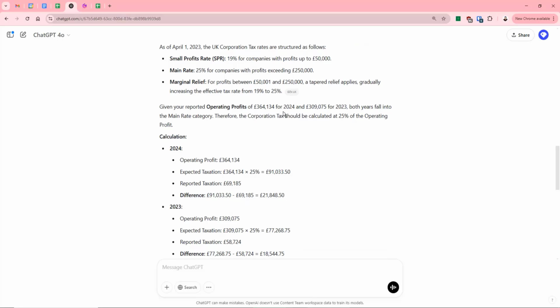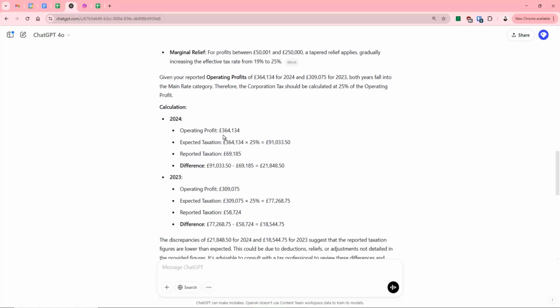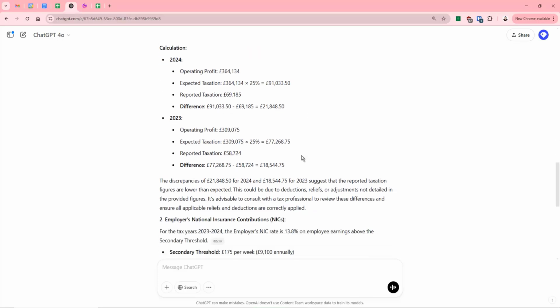So now it's going to take those figures and apply them to our calculations. So we had operating profit of 364,136. Now the expected taxation for that would be £91,033.50, but we actually reported taxation of £69,185, with a huge difference there of £21,848.50 in profit. And the same for 2023.